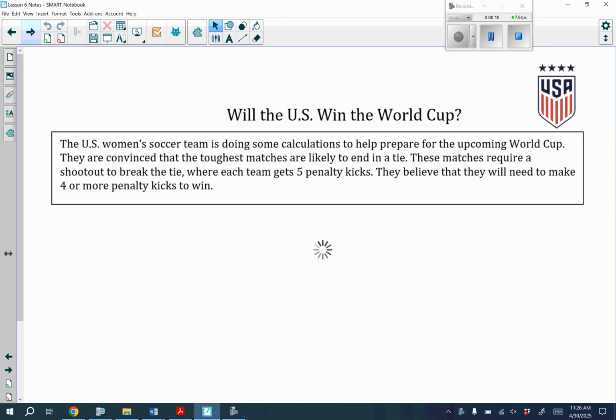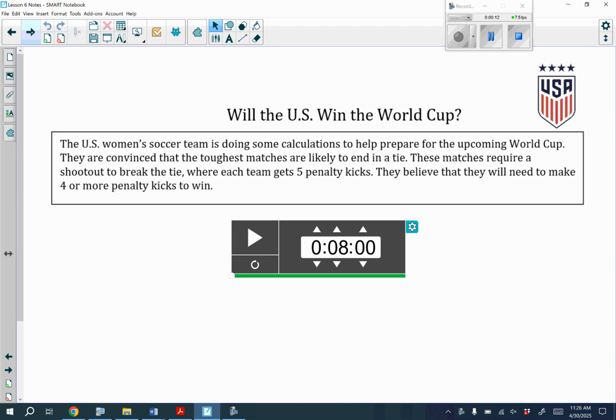Okay, so here it says, will the U.S. win the World Cup? The U.S. women's soccer team is doing some calculations to help prepare for the upcoming World Cup. They are convinced that the toughest matches are likely to end in a tie. Now, these matches require a shootout to break the tie, where each team gets 5 penalty kicks. They believe they will need to make 4 or more penalty kicks to win. So we're going to figure out the probability of winning here.